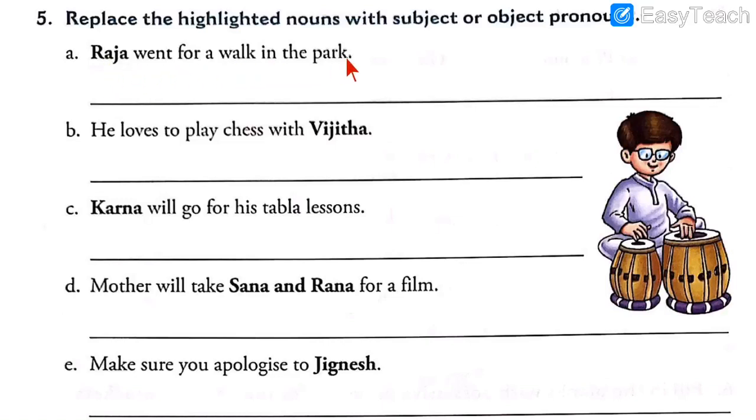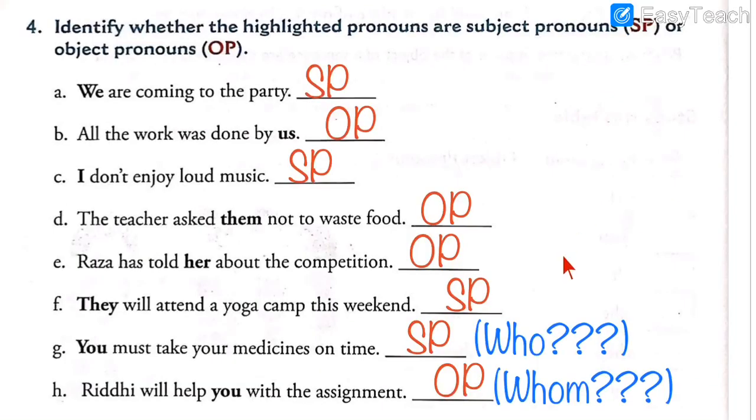Raja went for a walk in the park. Now, Raja is the name of a boy. So, here we have to ask the question who. Remember the previous exercise I had told you to ask the question who for subject pronouns. Ask the question whom for object pronouns.